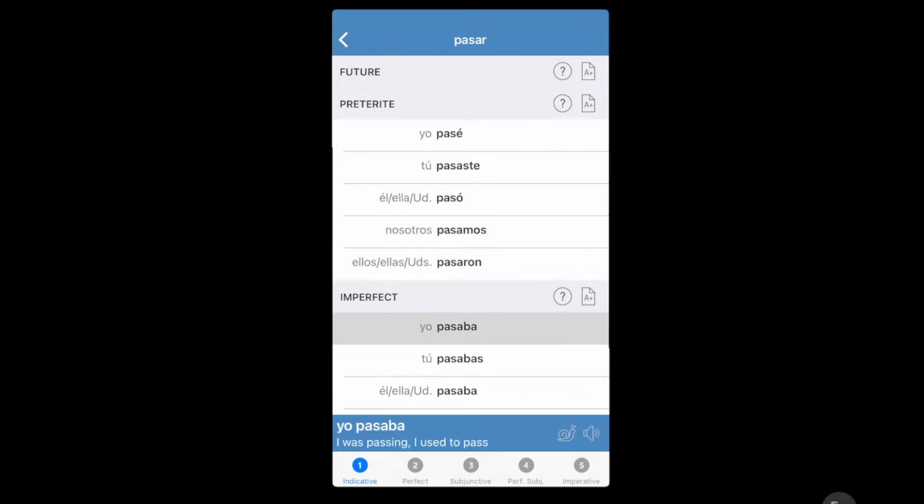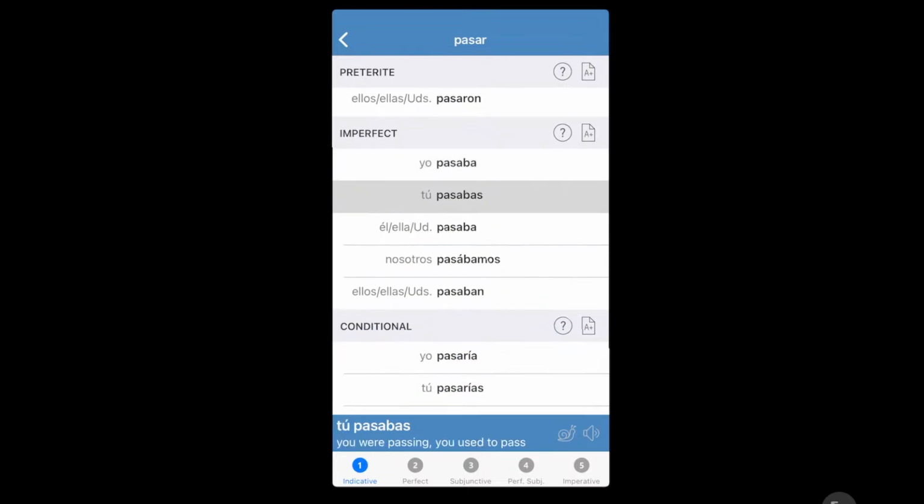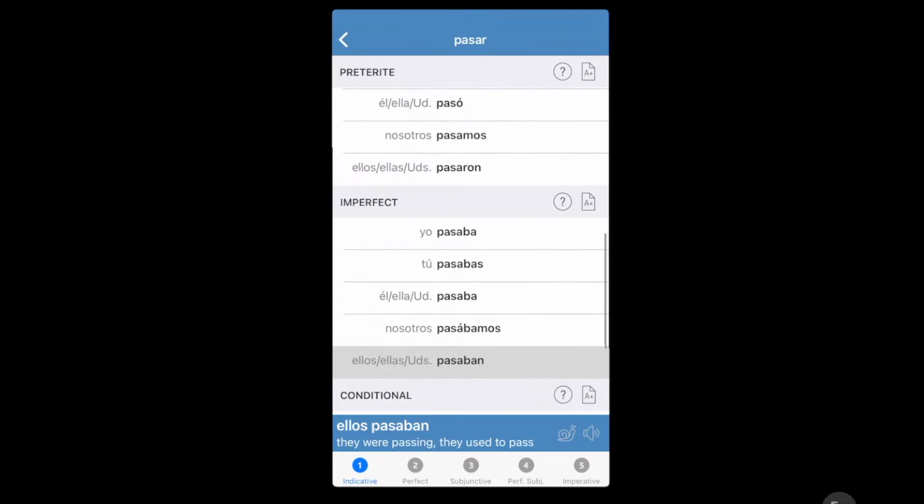And this is I always used to pass you. I always used to pass. You always used to pass. He always used to pass. But remember, this verb pasar also means happen, so keep that in mind. Nosotros pasábamos, we always passed. And they always passed.